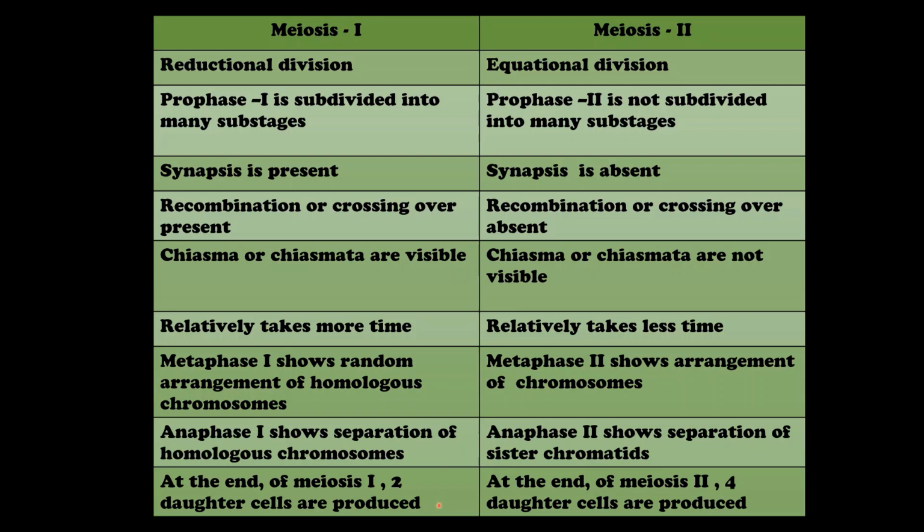At the end of meiosis 1, 2 daughter cells are produced, whereas at the end of meiosis 2, 4 daughter cells are produced which are haploid in nature. So students, I hope you are clear with the concept of meiosis and all the substages of meiosis.